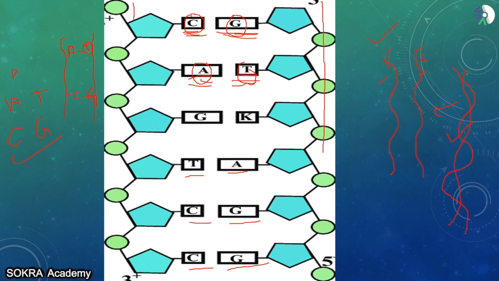Sickle cell anemia is a genetic disorder in which the blood cells are of different shape, and it is a severe anemia. Anemia is when the hemoglobin concentration in your body is very less. So we have to remember this, that the sequencing of the DNA is very important. Now the four nucleic acids present here are adenine, thymine, cytosine, and guanine in the DNA. Okay, now let us see the next thing.